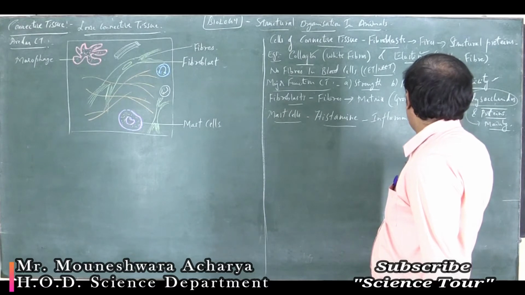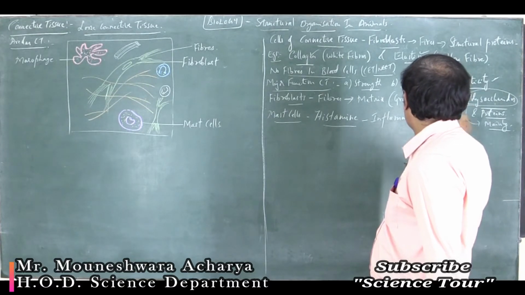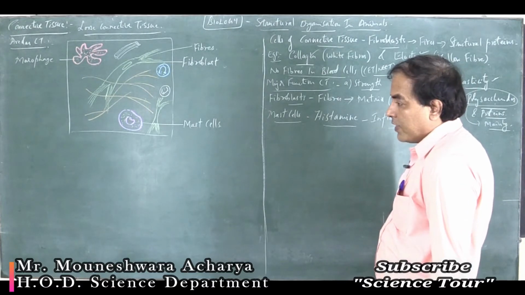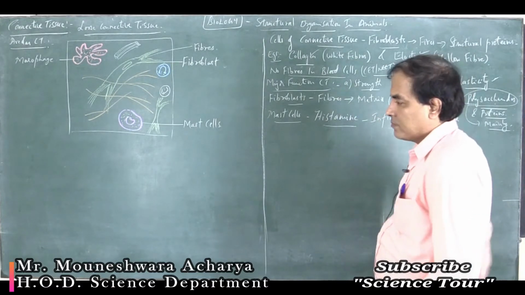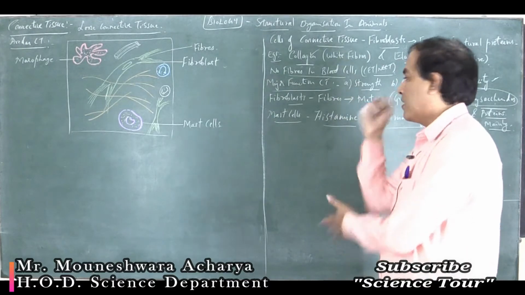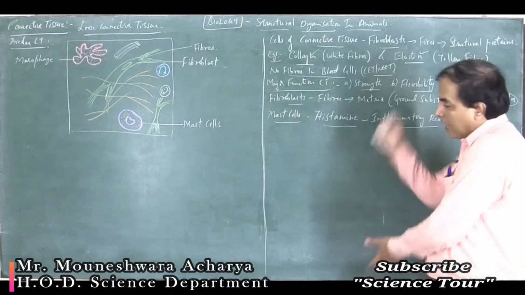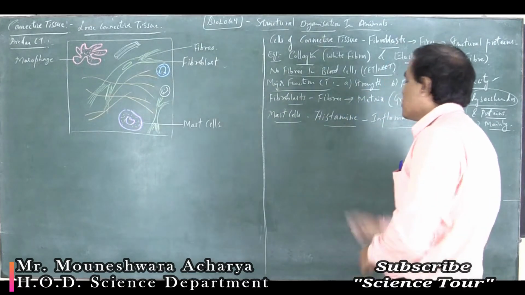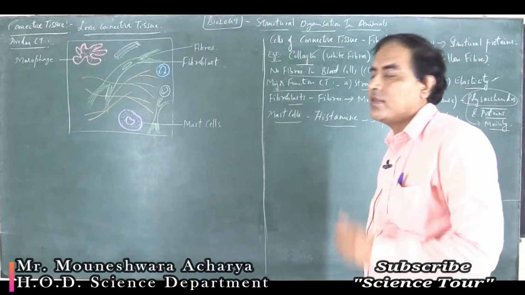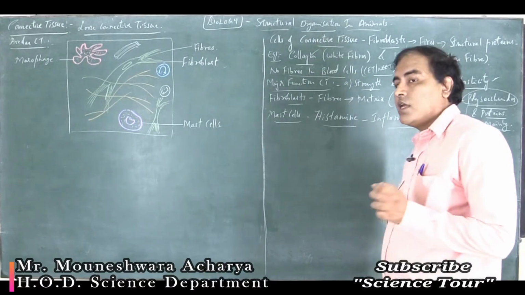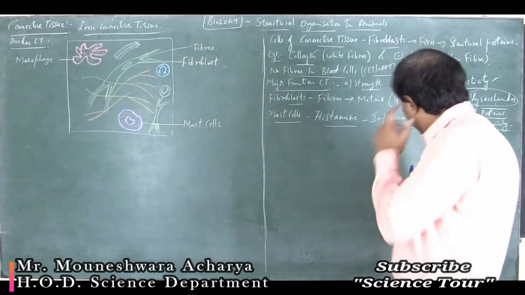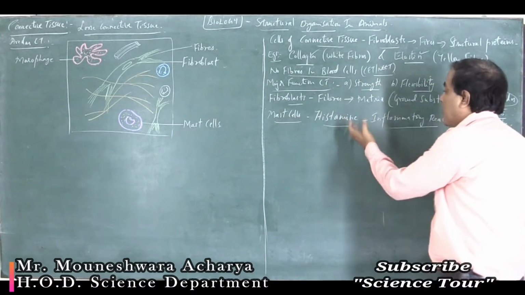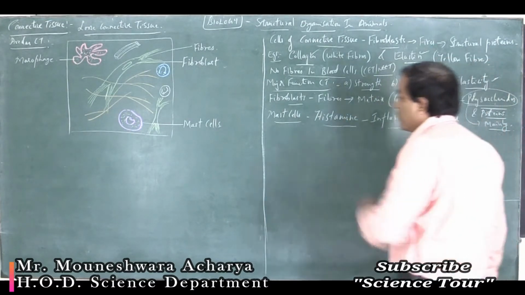Now let me tell what inflammatory reactions are. When you have some injury, the part which has been injured gets swollen, swelling comes, right? That is called inflammation. And that inflammation is mainly caused due to the release of the chemical called histamine by your mast cells.